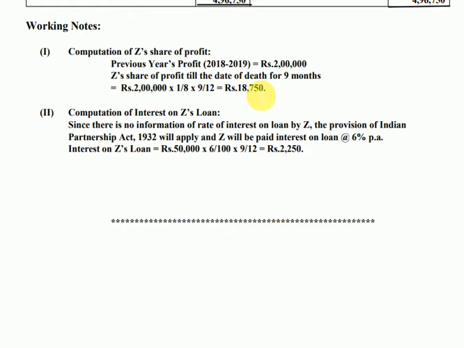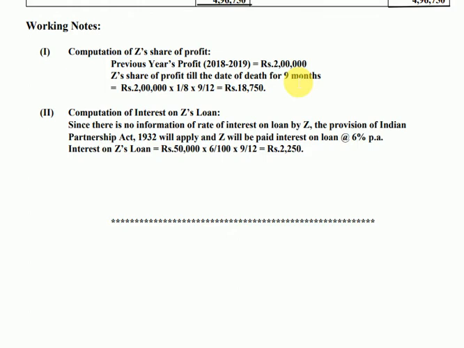Now, why do we call it suspense account? Because this is just an estimated profit on the basis of previous year 2 lakh. This is not the real profit of this 9 months duration. So since it is an estimated profit on previous year profit, the calculation has been done. So we put it not in profit and loss account, it is debited to profit and loss suspense account.